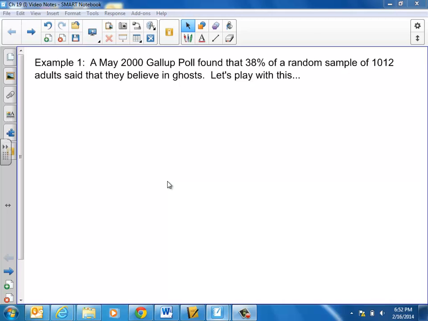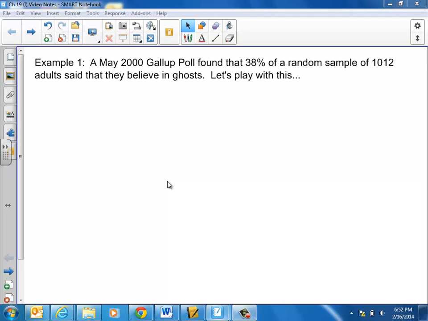A May 2000 Gallup poll found that 38% of a random sample of 1,012 adults said that they believe in ghosts. So here we've got information about how a sample behaves. And naturally, even before you came into this class, I'm sure some of you could intuit that when you conduct a sample, you really care to learn about how the larger population behaves.